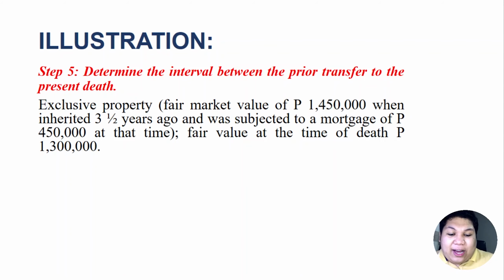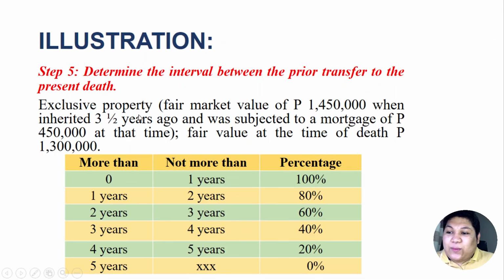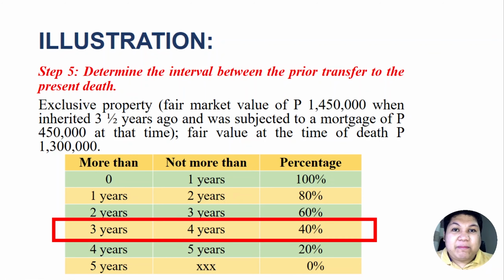So let's find out in our table. If this was inherited 3.5 years ago, that means the time between the current death and the date of the prior transfer is more than 3 years but not more than 4 years. Therefore, we will multiply our final basis, the 1,016,000, by 40%.